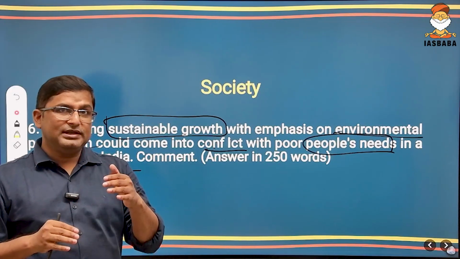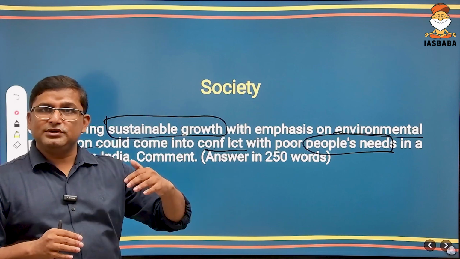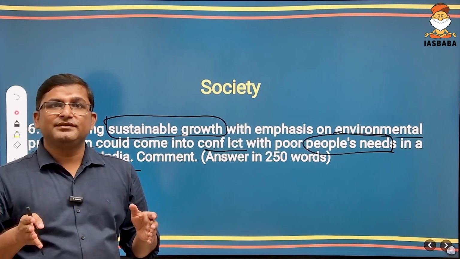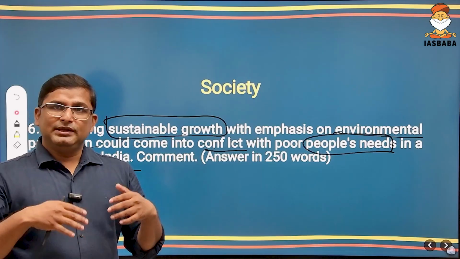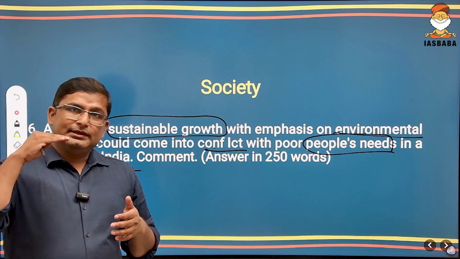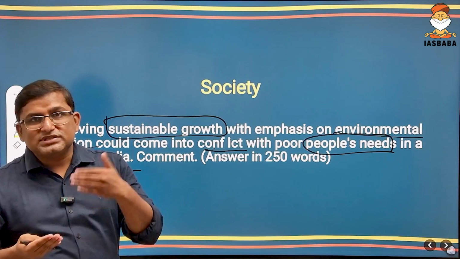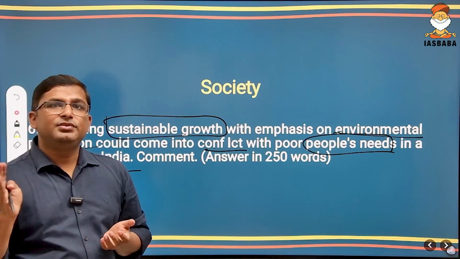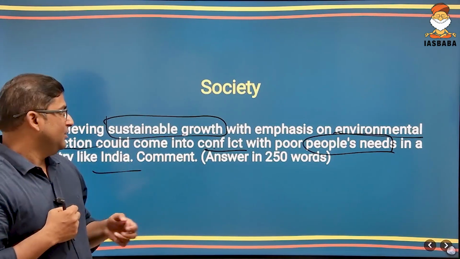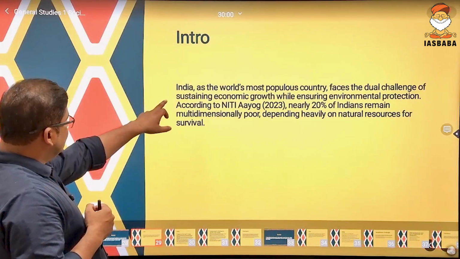Means if India is focusing on achieving sustainable growth, sustainable development with emphasis on environmental protection, conservation of environment, wildlife, rivers, water bodies, wetlands, mangroves, then this could adversely impact the people's needs in India. We have to explain this in our answer. So first of all, let's see what we could have written in the introduction.